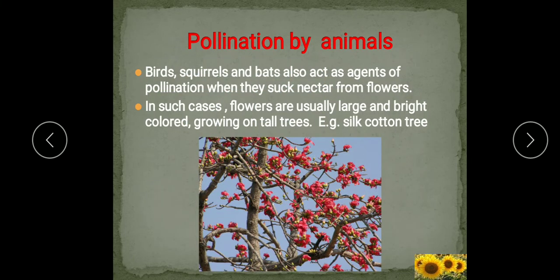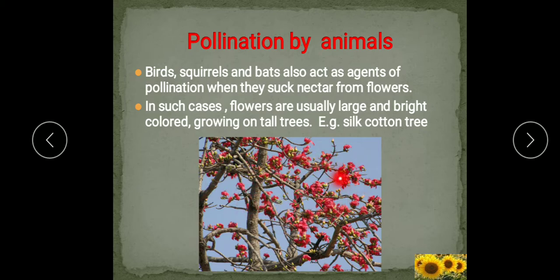Now, next we will see the pollination by animals. Yes, some animals like birds, squirrels, pets also act as agents of pollination when they suck nectar from flowers. So, these animals visit the flowers to suck the nectar. And in such cases, flowers are usually large, bright colored and growing on trees.